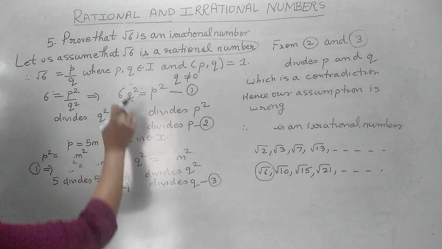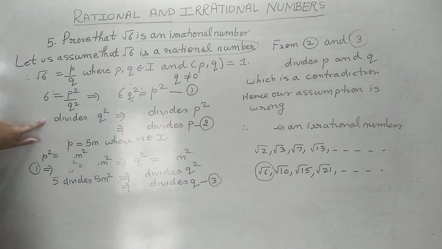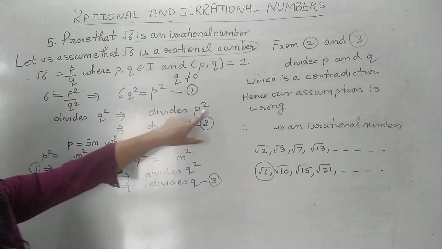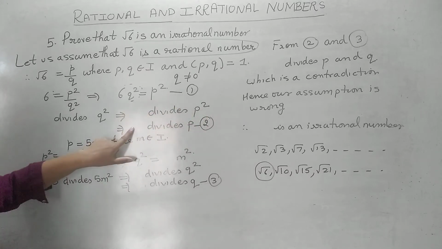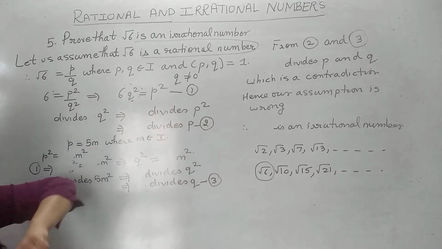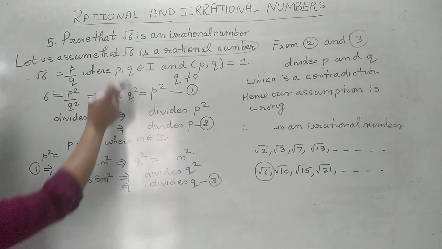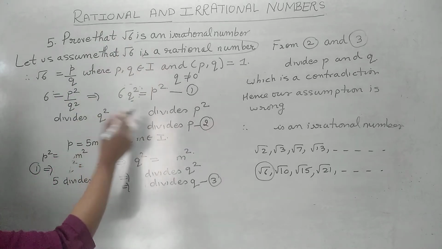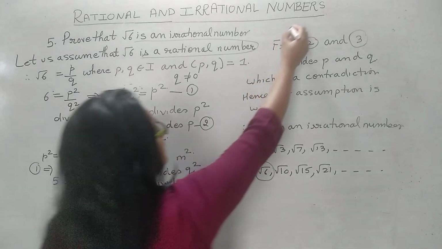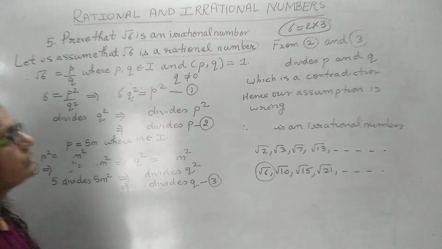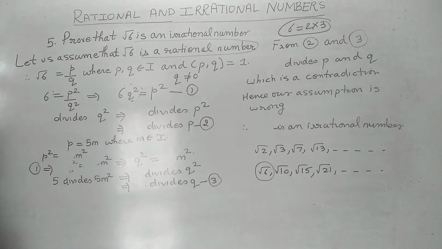Here we cannot write that 6 divides this. Why? Because the result we used here is for a prime number: if a prime number divides a square of a natural number, then the prime number divides the natural number. So here we can't use 6. This is the difference between root 5 and root 6. Now you know that 6 is 2 into 3. So out of 2 or 3 you can use any one prime number, that is our choice.